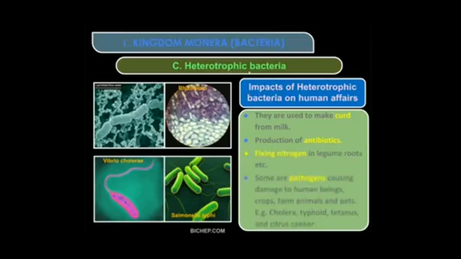Heterotrophic means they are not able to synthesize their own food, so they depend on other organisms for their food. Other organisms include human beings also. So inside our body or on our body also the bacteria are present and they are taking their food from our body. So this is the impact of heterotrophic bacteria on human affairs.